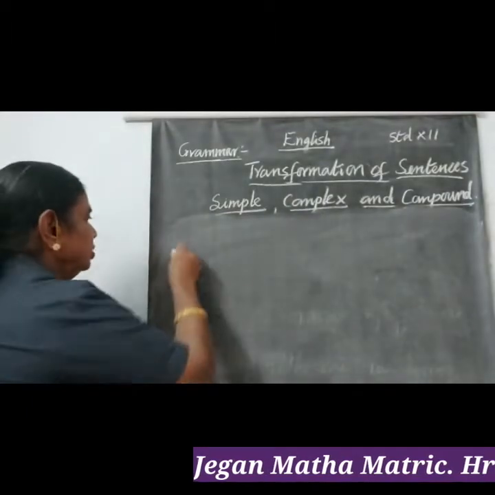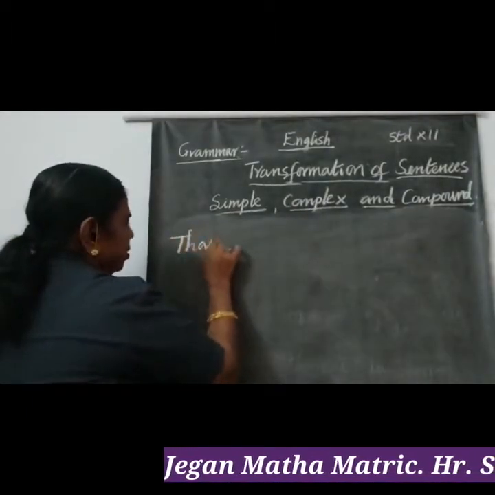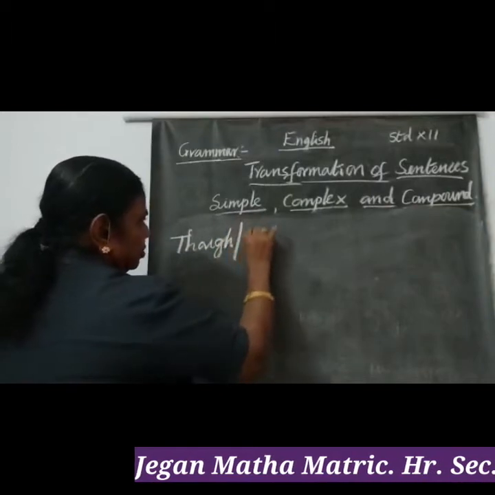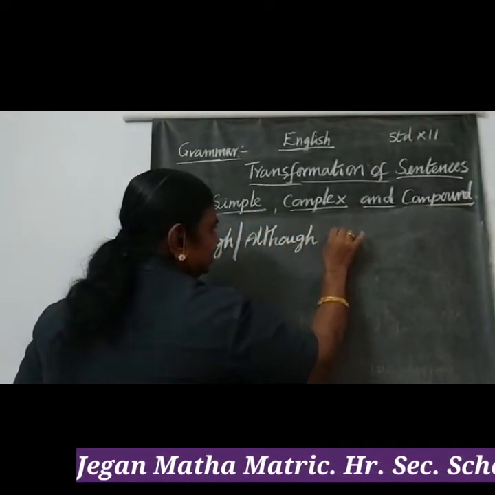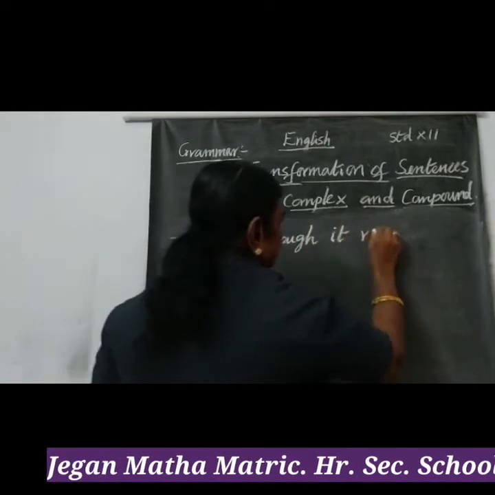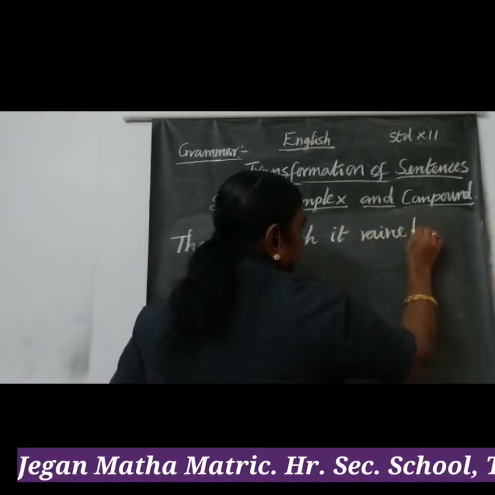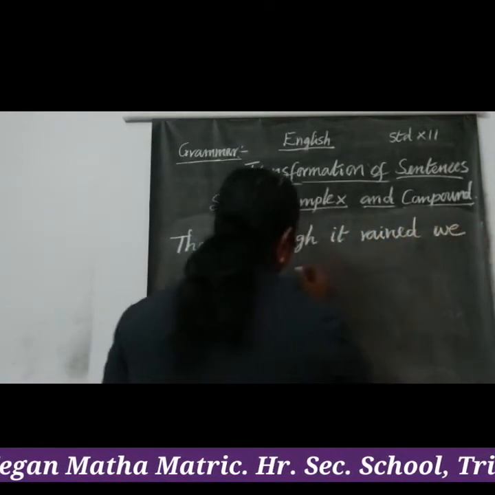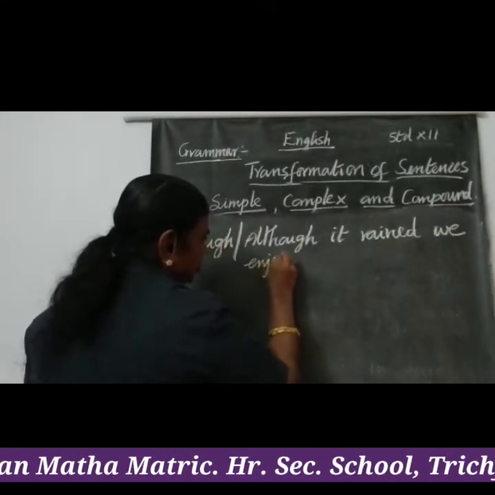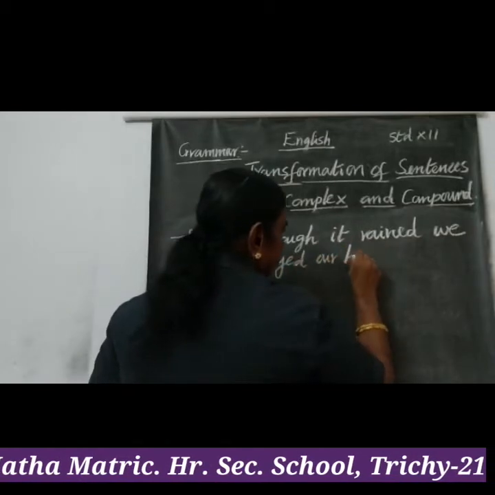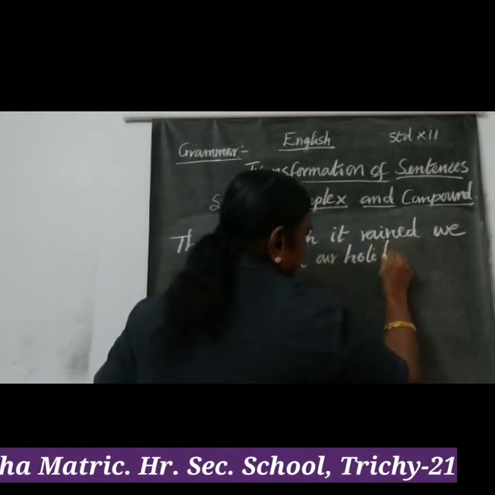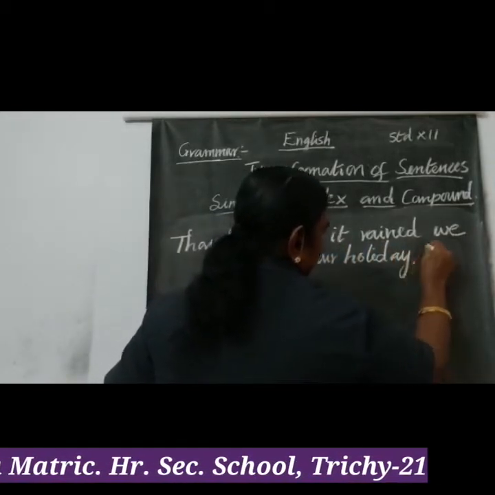So here, though or although: although it rained, we enjoyed our holiday. Okay, so it becomes a complex sentence.